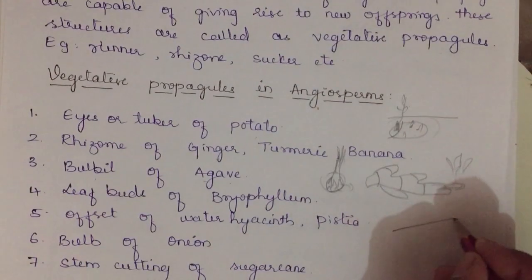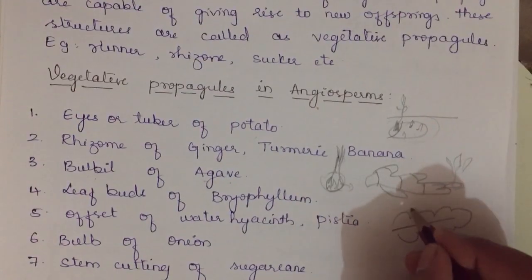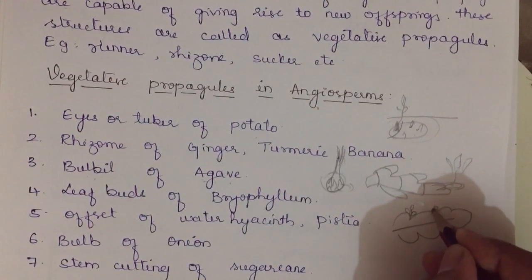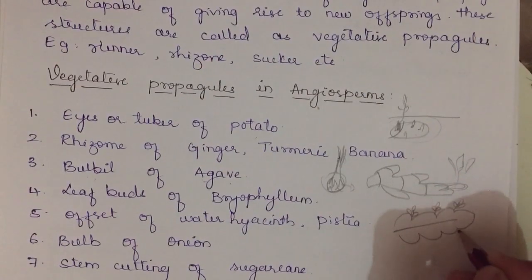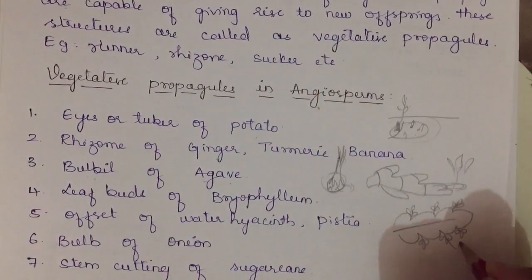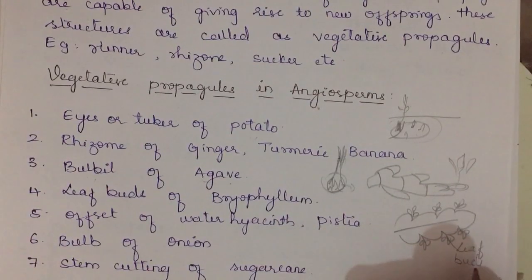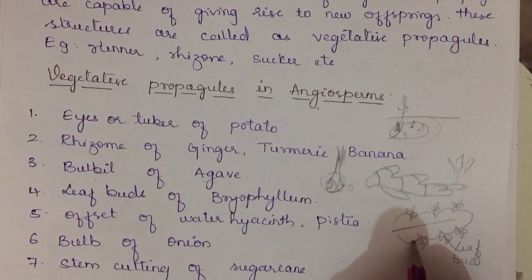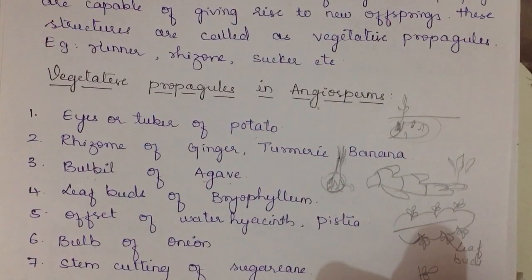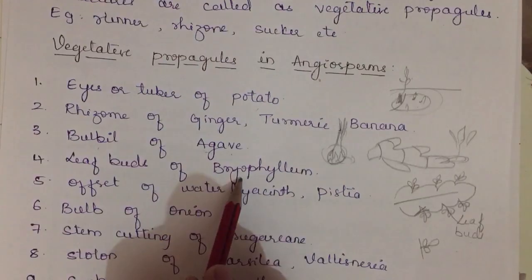Next, leaf buds of Bryophyllum. Bryophyllum is a showy plant with thick leaves. On these leaves there is formation of small leaf buds, small leaves. These are called leaf buds. Now these small leaf buds get detached from the parental body and, when they get suitable conditions like soil, grow into a new plant.